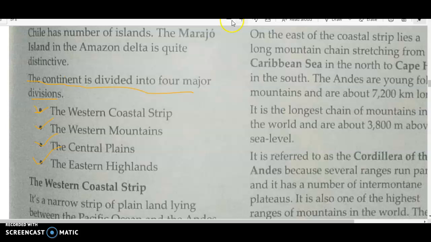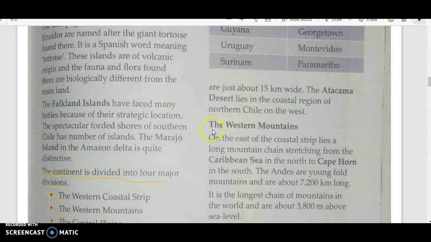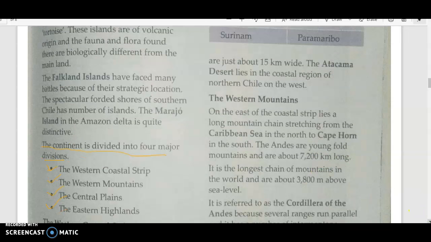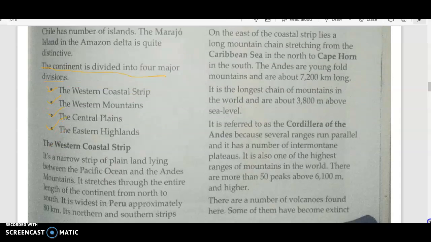let us come to the next physical feature. After western coastal strip, we have the western mountains. The western mountains means these are the mountains which are to the west. Just now I took the name Andes, right? So the western mountains are known as Andes. They are young-fold mountains, and they are about 7,200 kilometers long, which is one of the longest chains of mountains in the world. And the height is about 3,800 meters, which is quite lesser than the largest, the Himalayan mountain range that we have, the Great Himalayas, right?